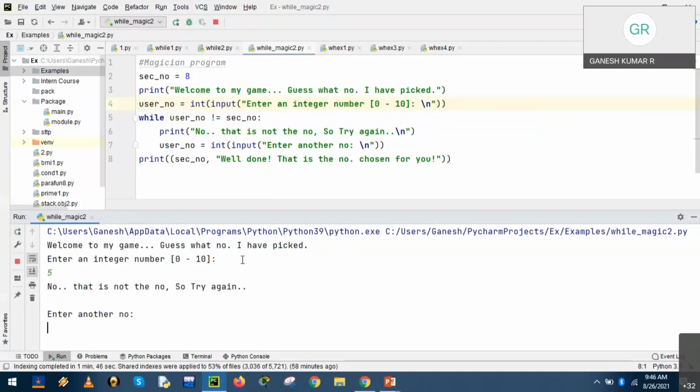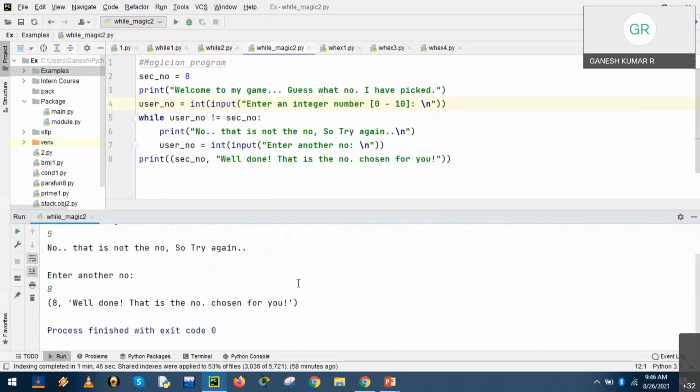Let us take 5. That is not the number. Okay, so 8. Yes, that is the number chosen for you. So the number of options, choices, could be limited. We need not continue. Okay, at one point of time, the user will get fed up. Oh no, I don't want to continue. I'm leaving. Any game is supposed to be interesting, right? It should be short, and there should be some curiosity among the users also, right?